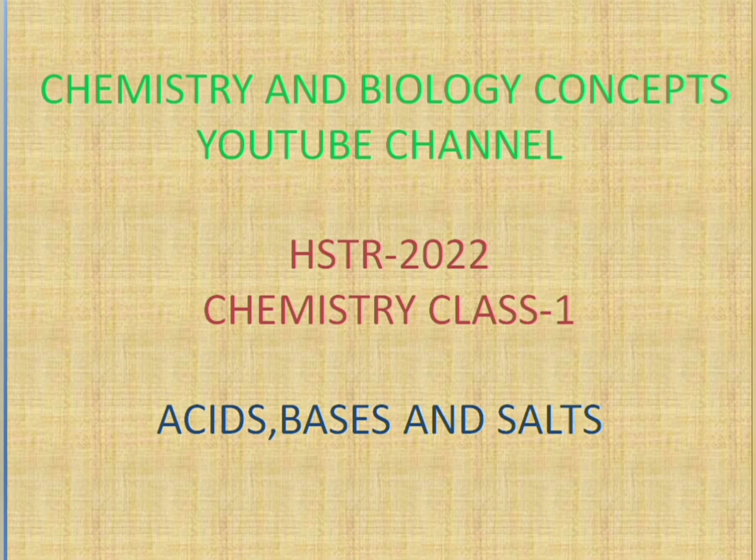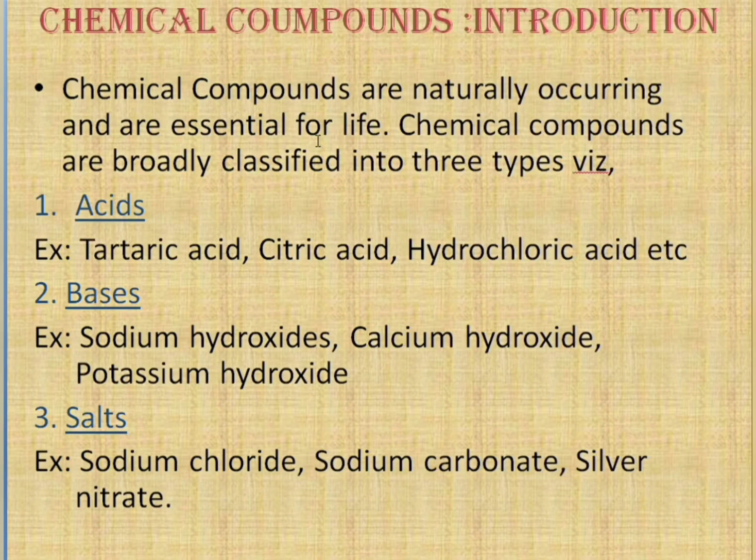Acids, bases and salts. Coming to acids, bases and salts, here we first have to discuss an introduction to chemical compounds. Chemical compounds are naturally occurring and are essential for life. Chemical compounds are broadly classified into three main types: acids, bases and salts.